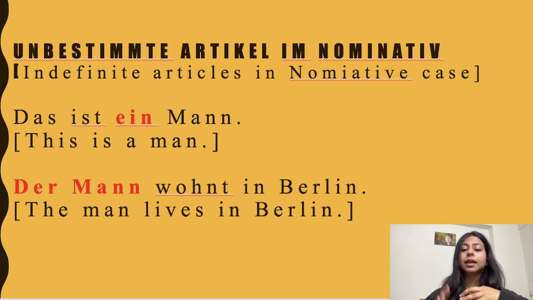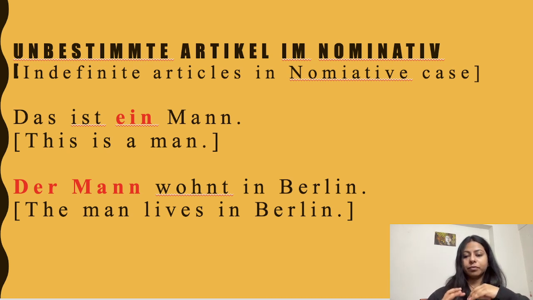Whereas in the case of indefinite articles, unbestimmte Artikel, as the name suggests, we are not talking about a particular man, but just a man. That's why we use unbestimmte Artikel. So it is very important to understand the difference between bestimmte Artikel and unbestimmte Artikel.